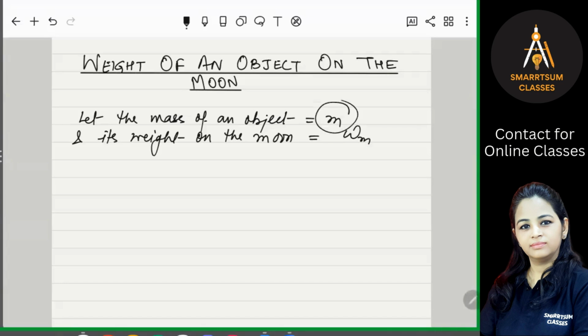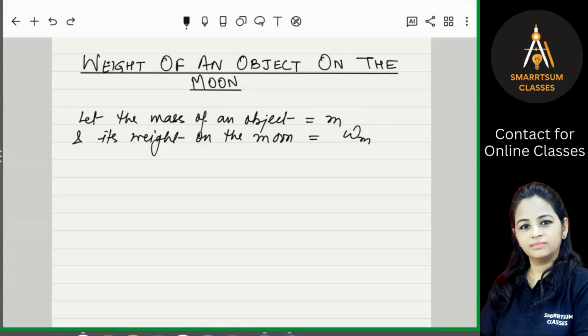Okay, m is the mass of the object, and this mass always remains constant wherever you go in space. So it will remain m whether you are on the earth or on some other planet, but weight on the moon will change. That's why we represent it as Wm, meaning weight of the object on the moon. So suppose m is the mass of the object and Wm is the weight of the object on the moon.